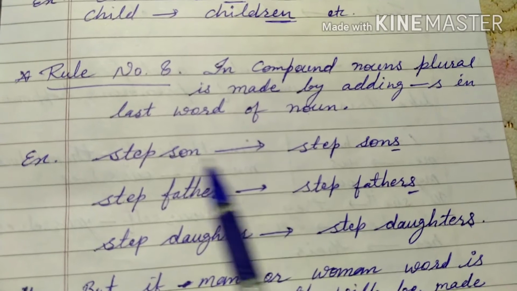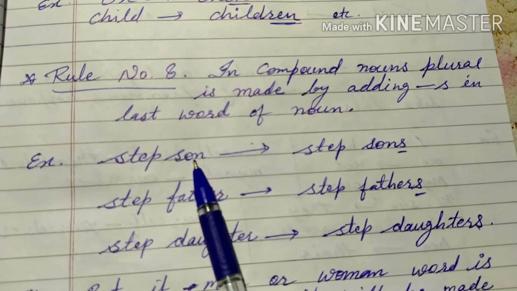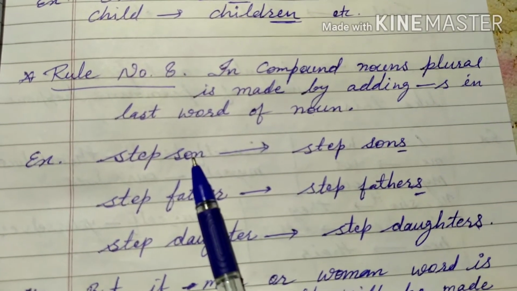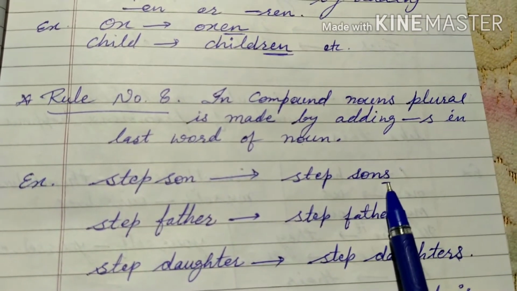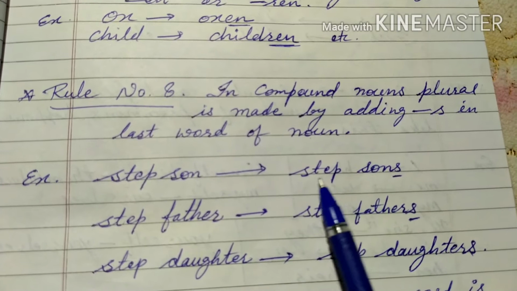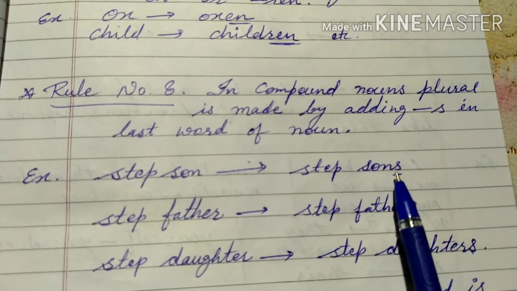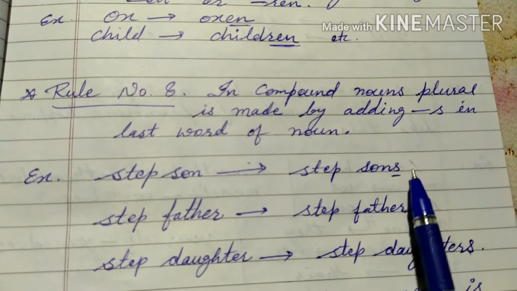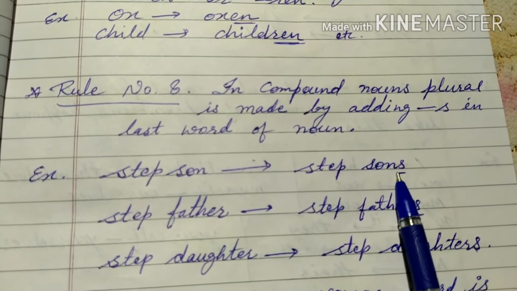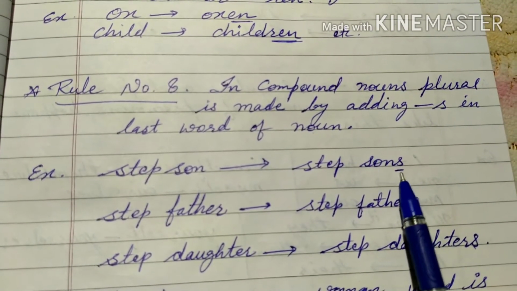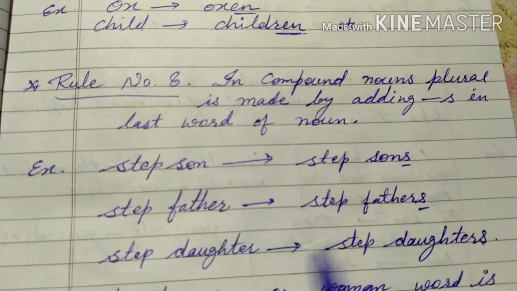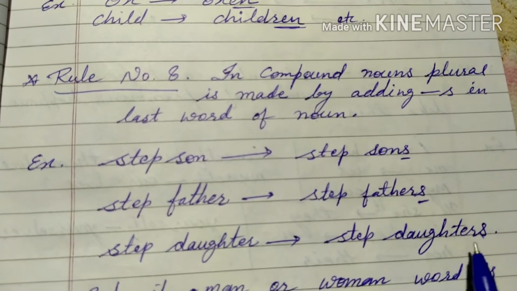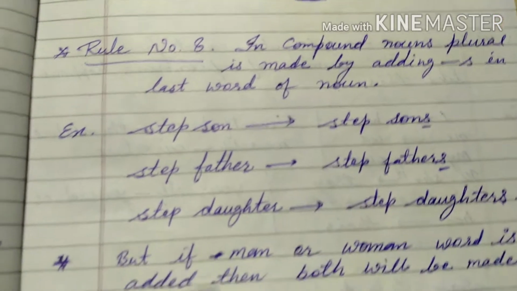So the last word is son, by adding s to the last word: sons. So the plural number in compound nouns is made by adding s to the last word. The last word is son and here we are adding s. Stepfather, stepfathers, stepdaughter, stepdaughters.